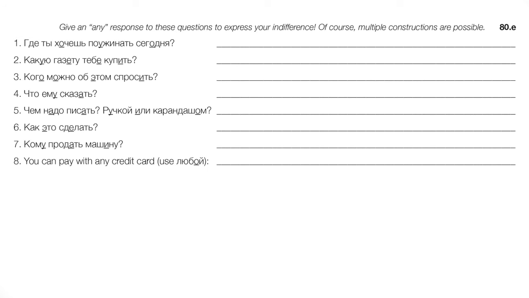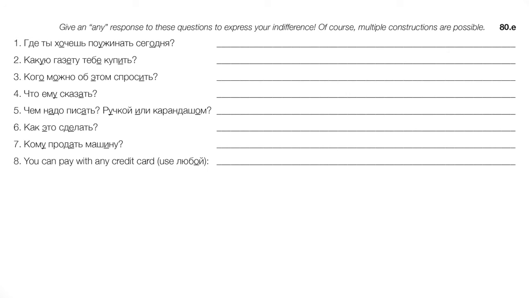Okay, so где ты хочешь поужинать сегодня? Where would you like to eat tonight? Где угодно, right? Где угодно, где хочешь. Wherever, I don't care. Мне все равно. Number 2, какую газету тебе купить? What kind of newspaper should I buy you? Well, let's just stick with какую, right? Какую угодно, какую хочешь, right? Doesn't matter. What kind?